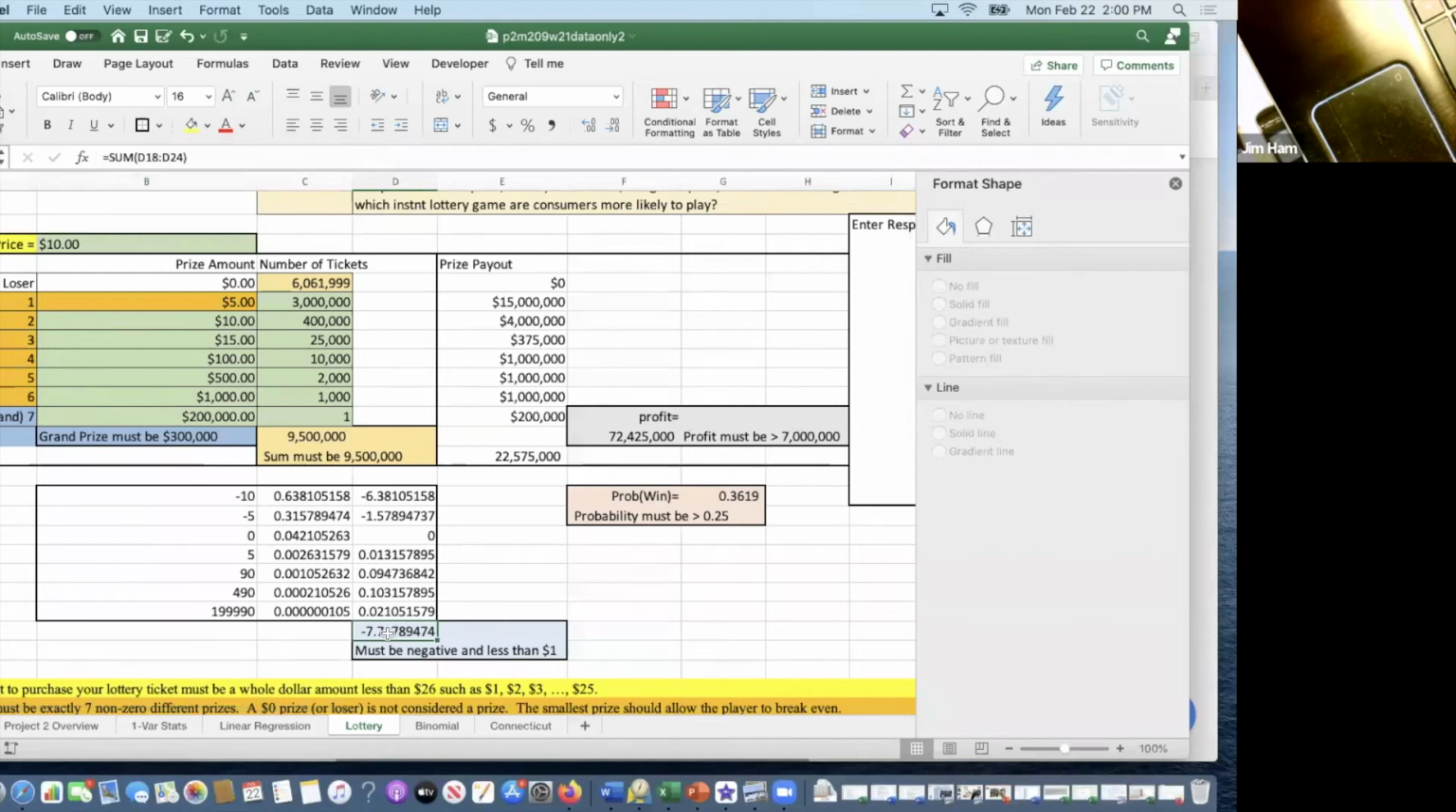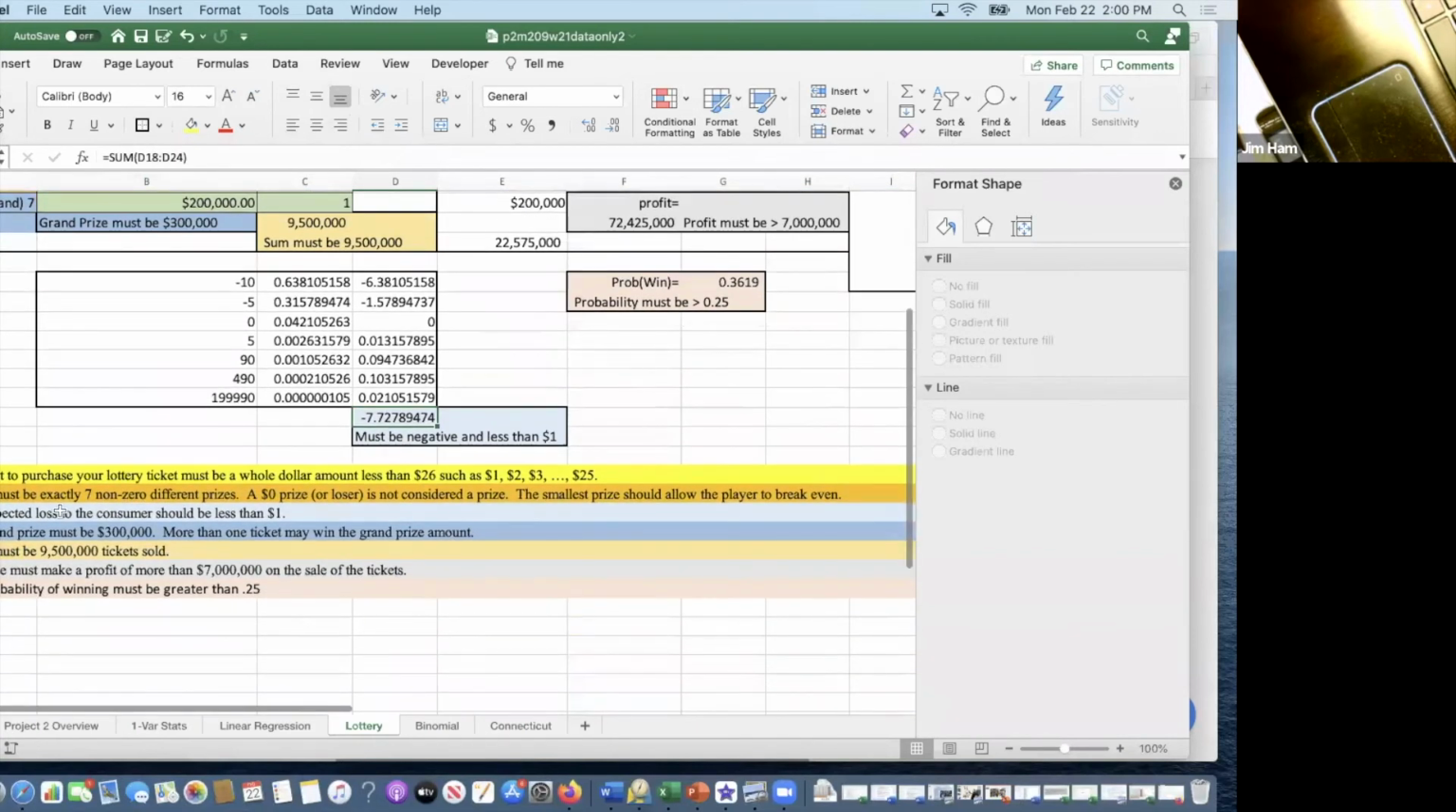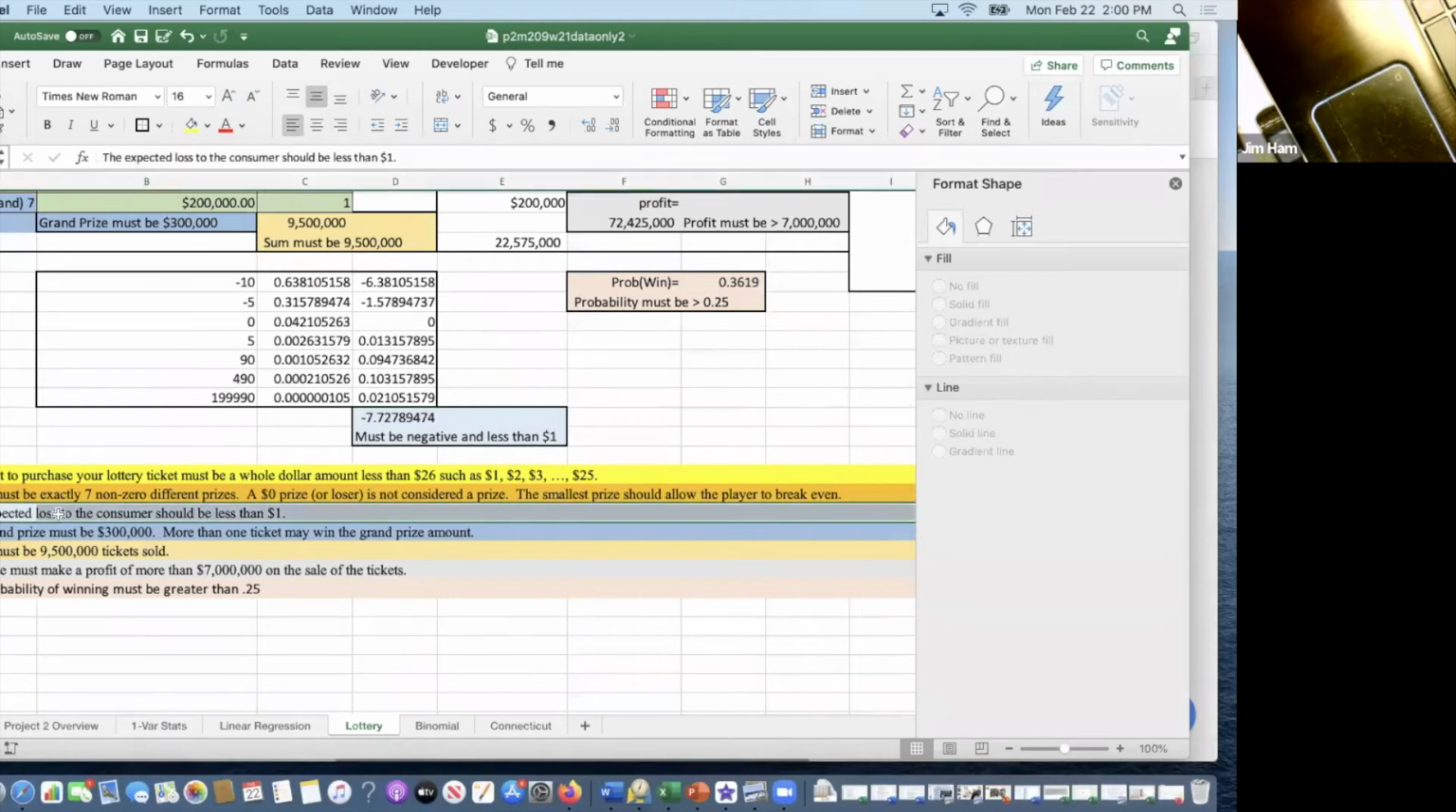Now, the expected value down here in blue, we want the expected loss to a consumer to be less than $1. So if someone's going to play this game and every time they make a $10 bet, they're going to lose $7, they won't play it. It's just too much to lose every time they play. You're going to lose a lot of money very quickly. So even though they're spending $10 per ticket, we want it to be less than $1. We don't want them to lose more than $1 every time they play. That's going to keep them coming back.